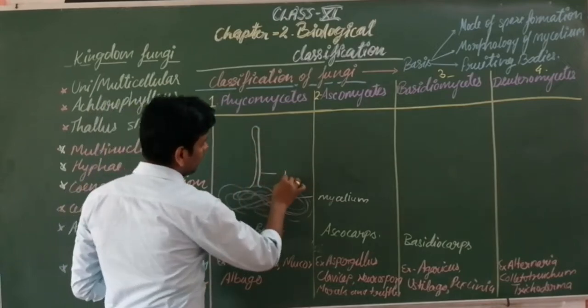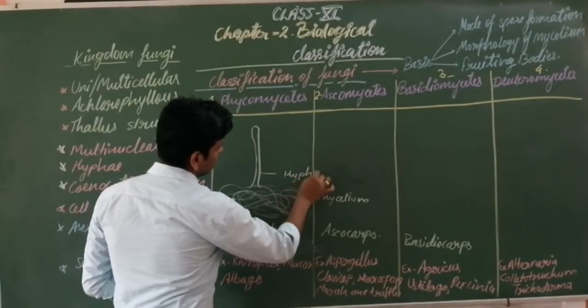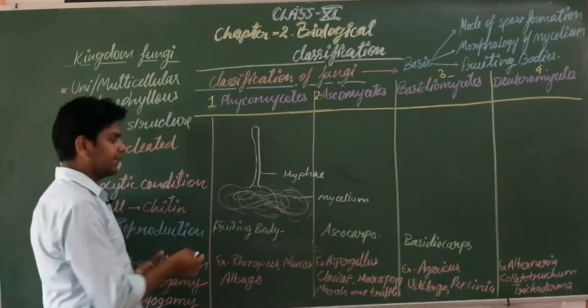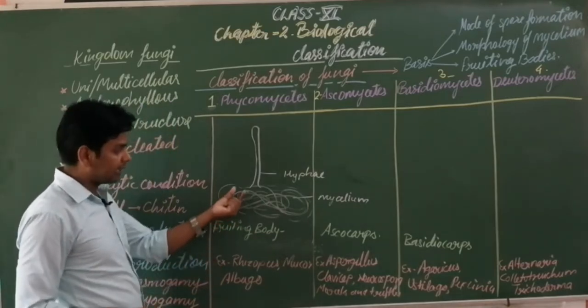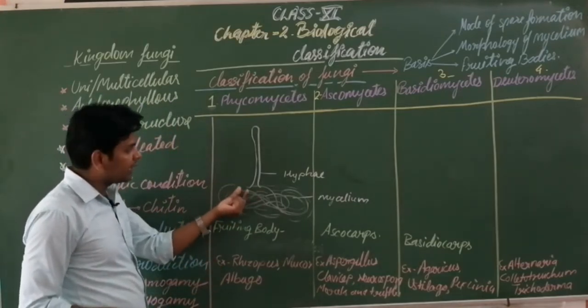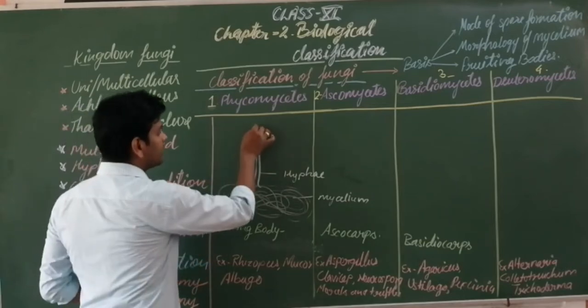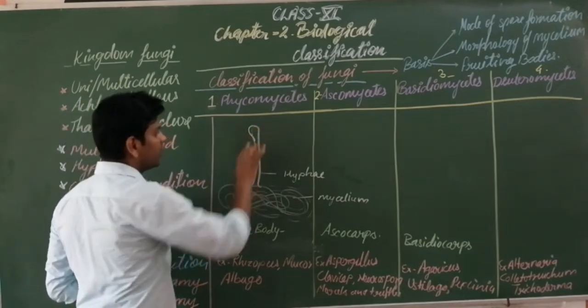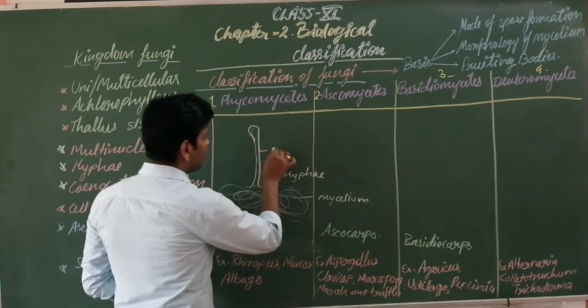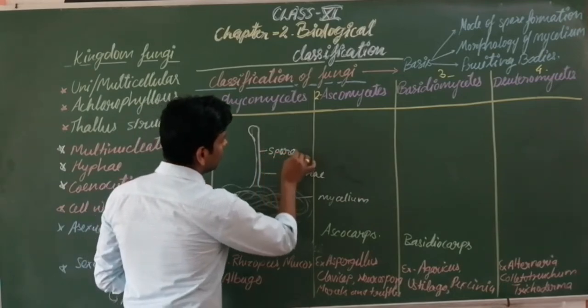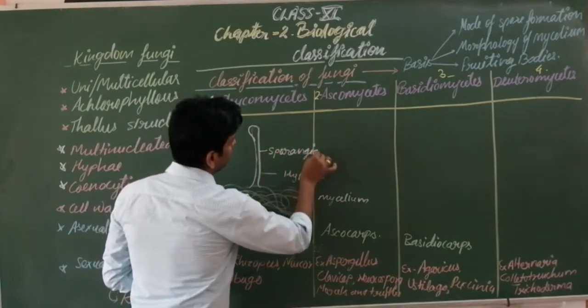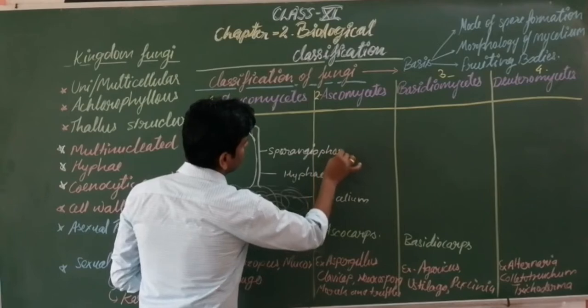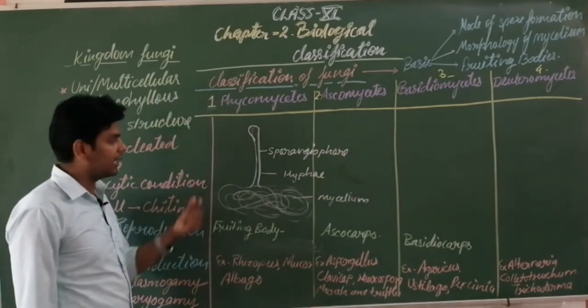So this is mycelium. Students, one thread of the mycelium gets erect and forms a structure. This is hyphae, or you can say this is a single thread of the mycelium. When the hyphae gets erect and swollen at the terminal end, it is known as the sporangiophore. Students, got it?